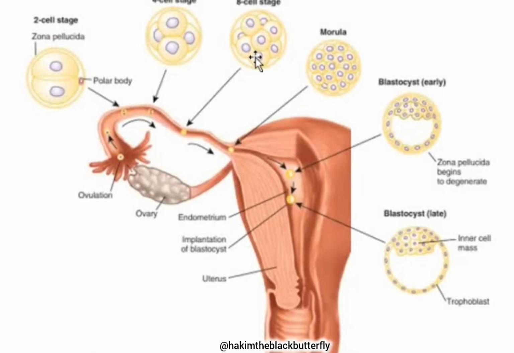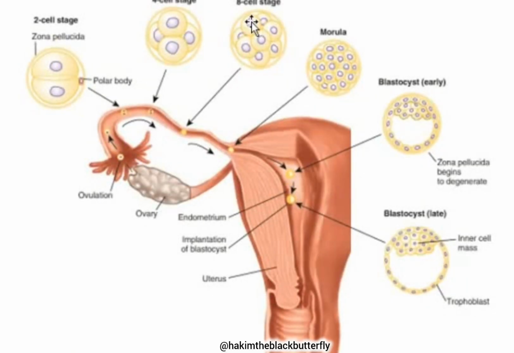During compaction, these cells also segregate into inner cells and outer cells. So you are going to have cells of the outer layer and cells of the inner layer. And that process takes place at the 8-cell stage. Compaction, cells become tightly bound together, and then they segregate into 2 layers, an inner cell layer and an outer cell layer.